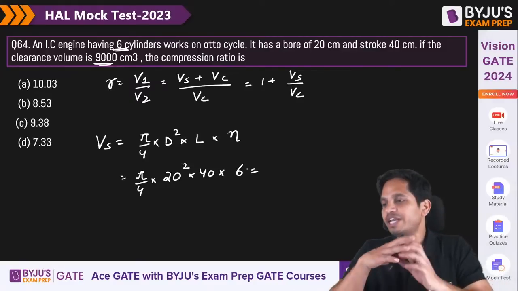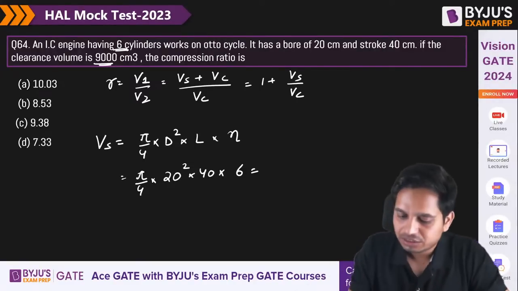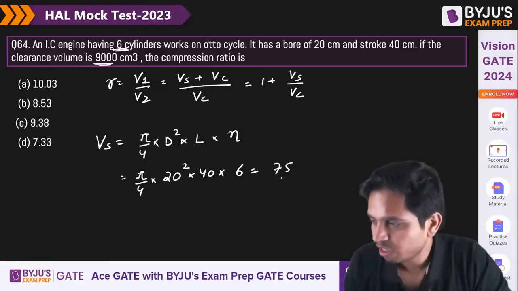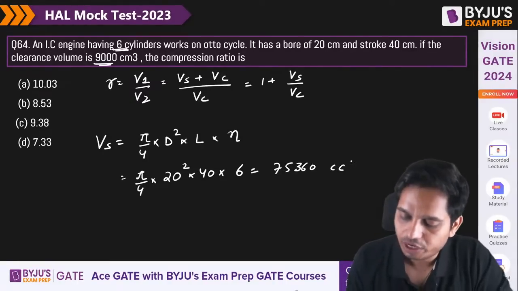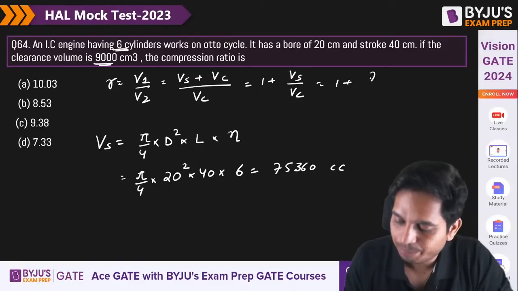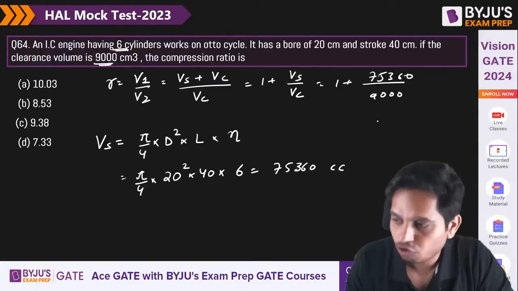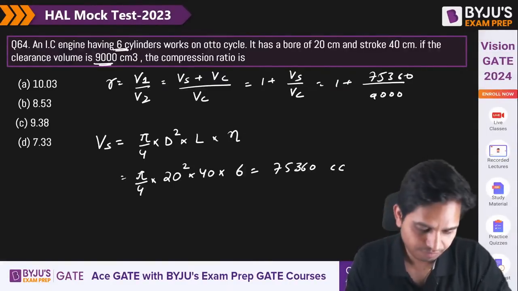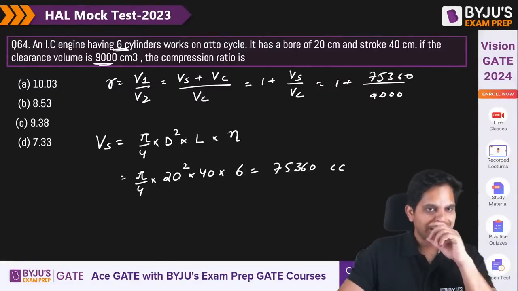So how much are you getting? This is, I think, 75,360. Now it's very simple: 75,360 by 9,000. How much is it? Is it B?